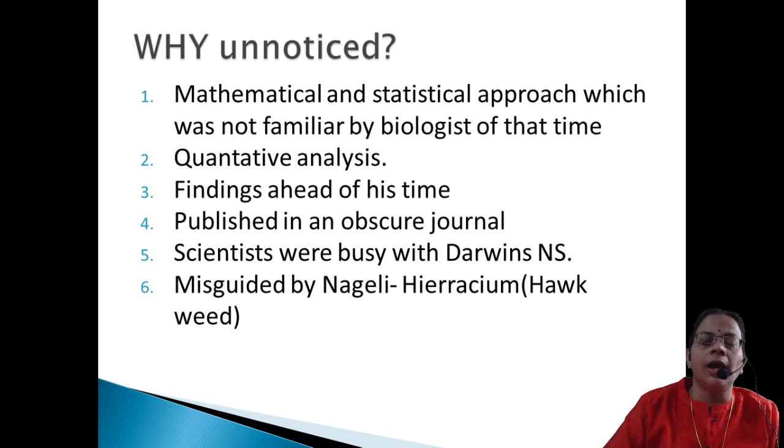hawkweed. Mendel started his experiments in hawkweed, but unluckily, this Hieracium was an exceptional plant which was showing linkage. So when he did his experiments in Hieracium, he was not able to get the same ratios that he was getting in pea plant, that is the 3:1 ratio.